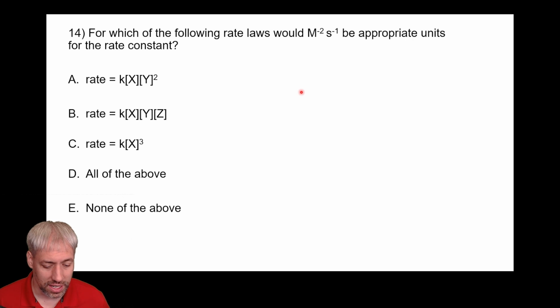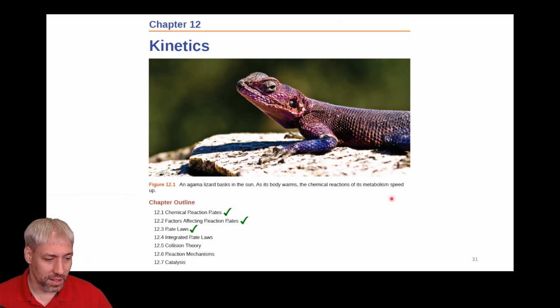So yeah, rate law has to be experimentally determined. We can do it from the tabulated data. We can also gain some insights into rate law and the order of the reaction based on the units of K alone. All right, so that closes out section 12.3.